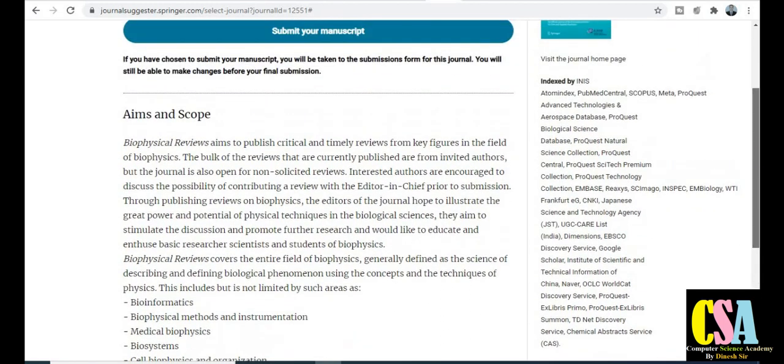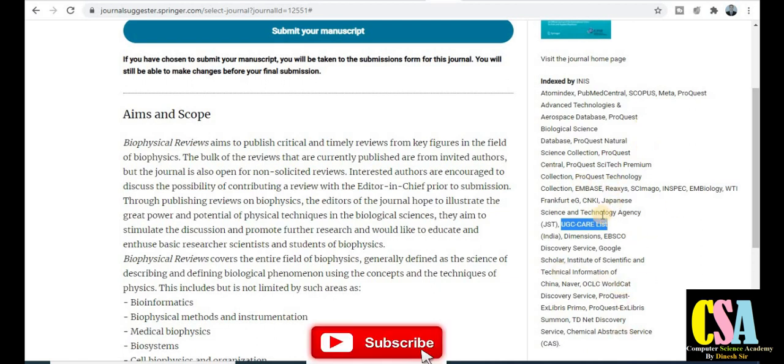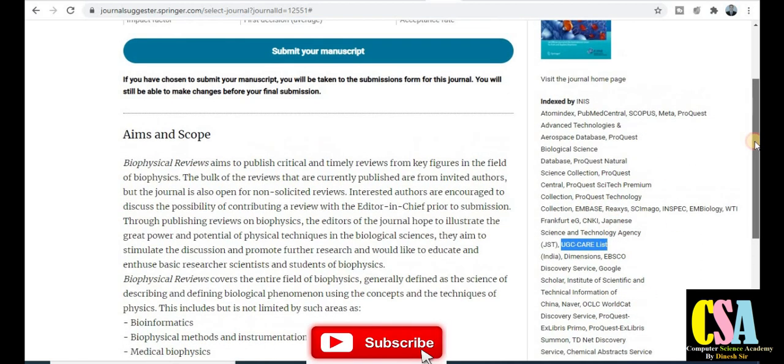Now indexing: what types of indexing are covered by this journal? You can see this journal is in the Scopus category, the SCI category, and also UGC CARE listed journals, and also many more indexing. So explore this journal if your research area comes under this category.